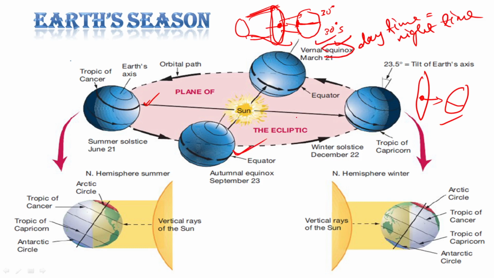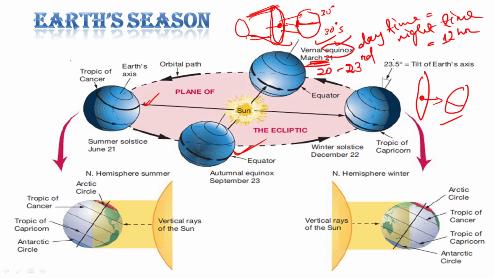In both the equinox positions, the daytime is equal to night time, that is nearly 12 hours and 12 hours, right? 24 hours is the day, so daytime is 12 hours, night time is 12 hours, right? This is the position called equinox. And what is the date? This is March 22, 23rd. Here it is written March 21. Its range is 22, 23rd, right?